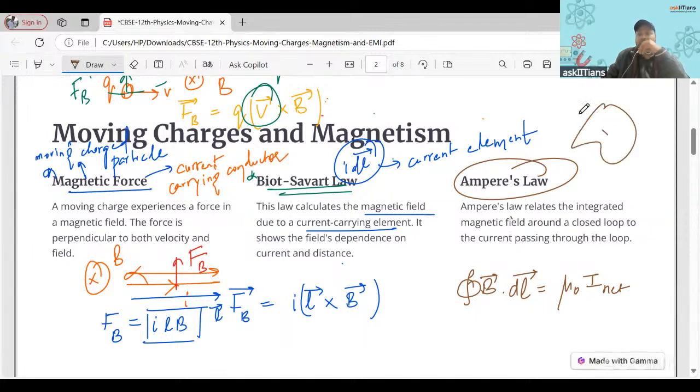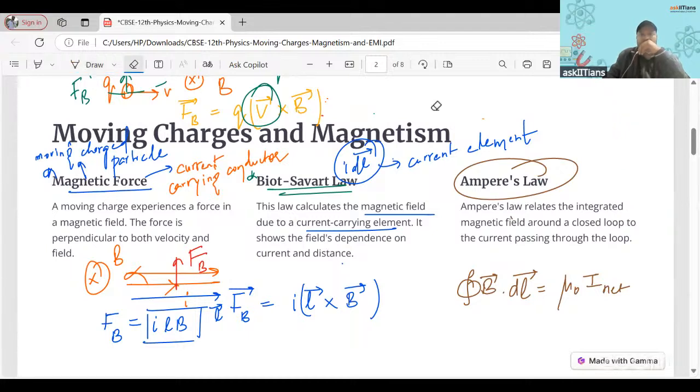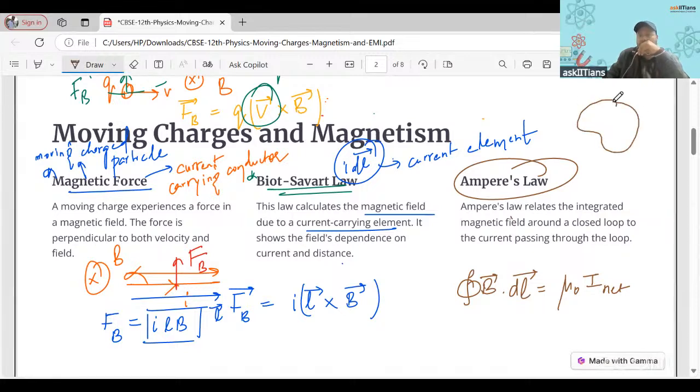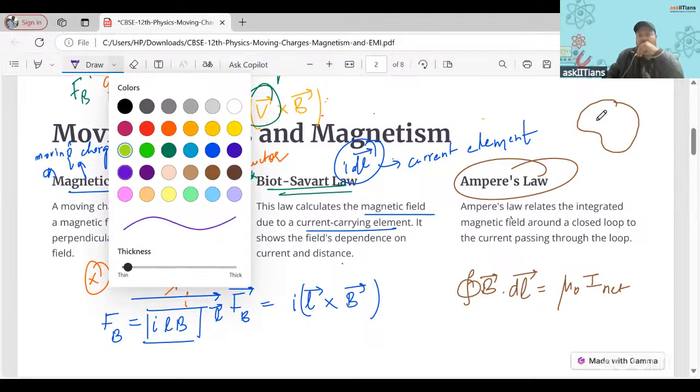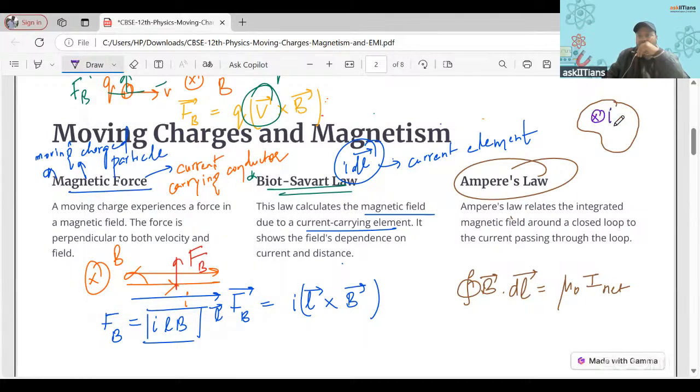So let's suppose I have this loop. Any random loop I can have, right? So let's say I have this loop, and I have a few currents passing through it. Let's say one is this current, I1, and one is this current. Let's take some example with some values. Let's say this is 5 ampere and this is 2 ampere. One is coming out of the plane and one is going into the plane.